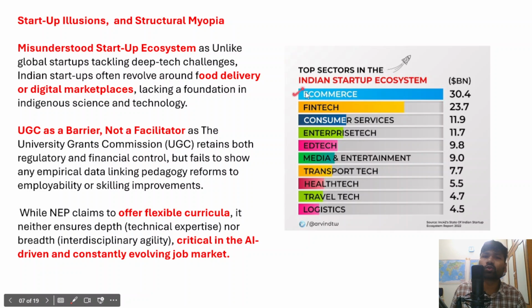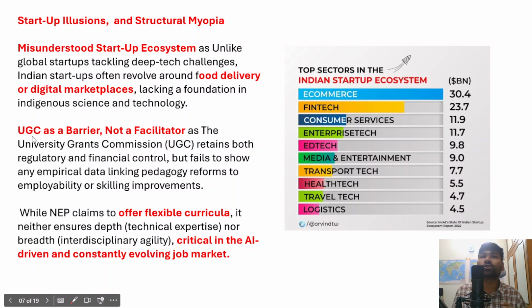On this image you can see that most of the Indian startups are concentrated in the e-commerce sector, followed by fintech, consumer services, and other things. But it is very important that we produce a number of startups which engage in deep technology challenges like China. And in fact, a higher educational regulating agency called the University Grants Commission.